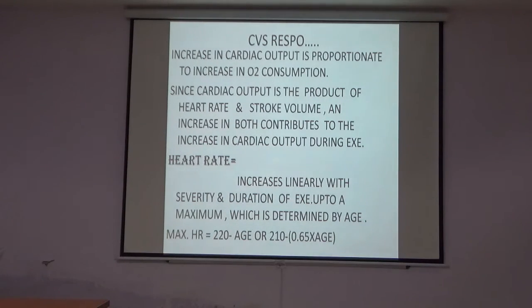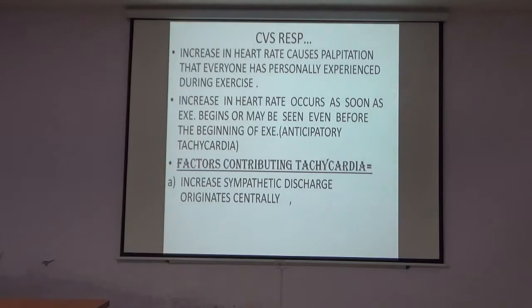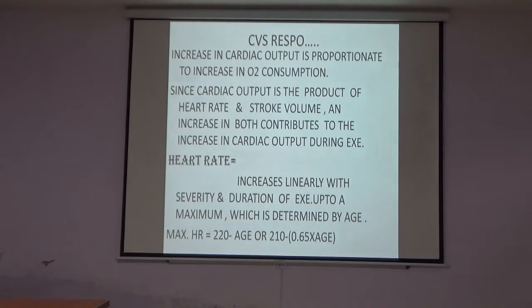Since the cardiac output is the product of the heart rate and the stroke volume, an increase in both contributes to the increase in the cardiac output during the exercise. Heart rate increases linearly with the severity and the duration of the exercise up to a maximum limit, which is determined either by the formula 220 minus the age, or 210 minus the product of the age into 0.65. This heart rate is the maximum heart rate.